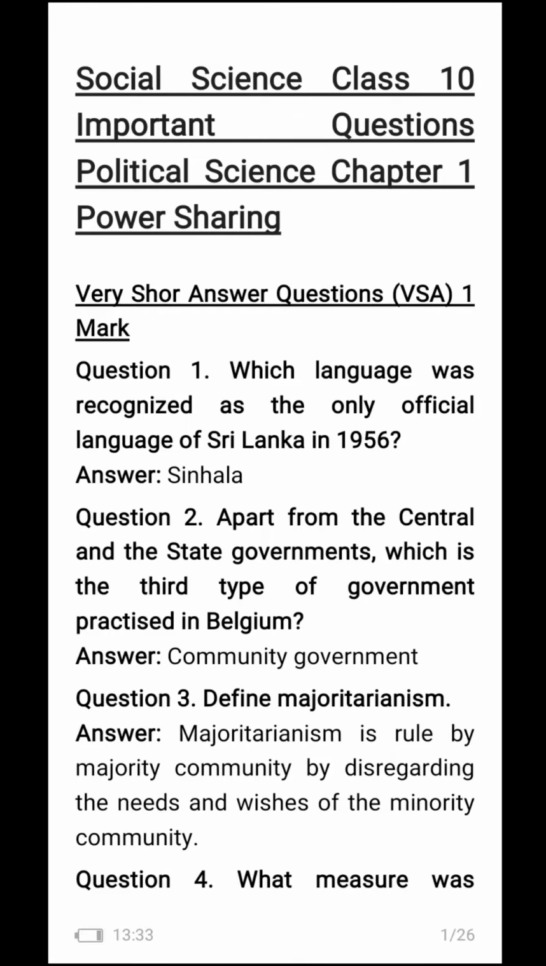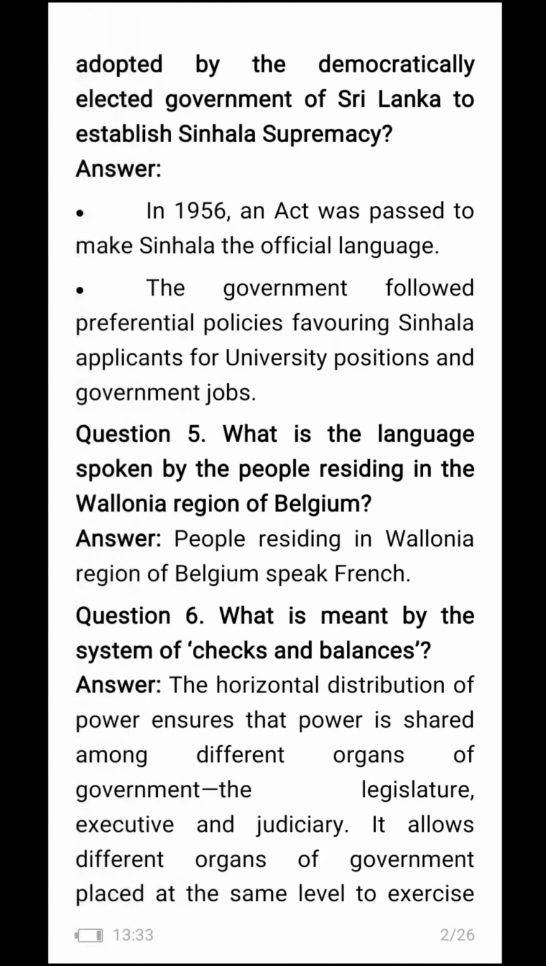Majoritarianism is rule by majority community by disregarding the needs and wishes of the minority community. What measure was adopted by the democratically elected government of Sri Lanka to establish Sinhala supremacy? In 1956, an act was passed to make Sinhala the official language. The government followed preferential policies favoring Sinhala applicants for university positions and government jobs.